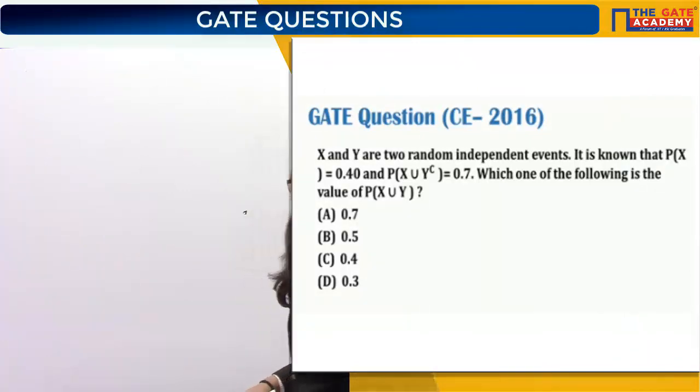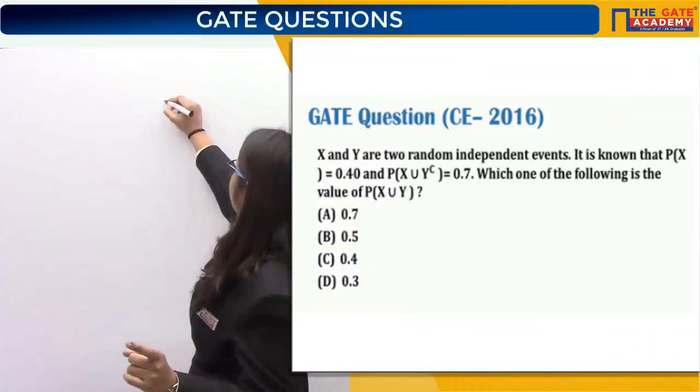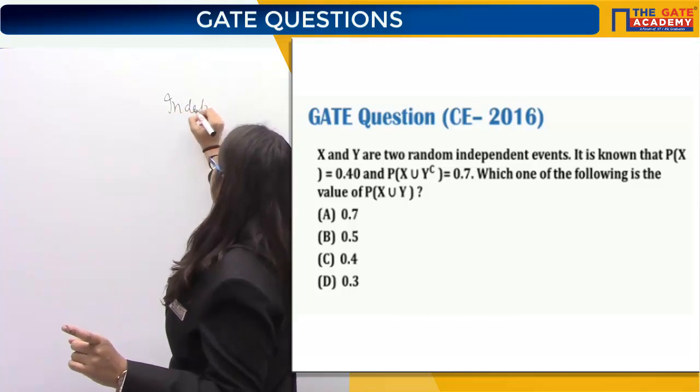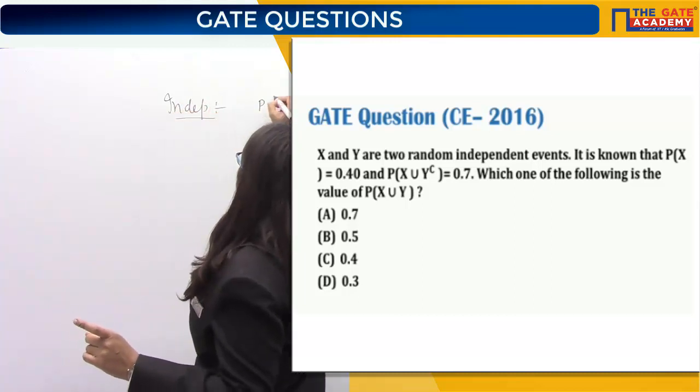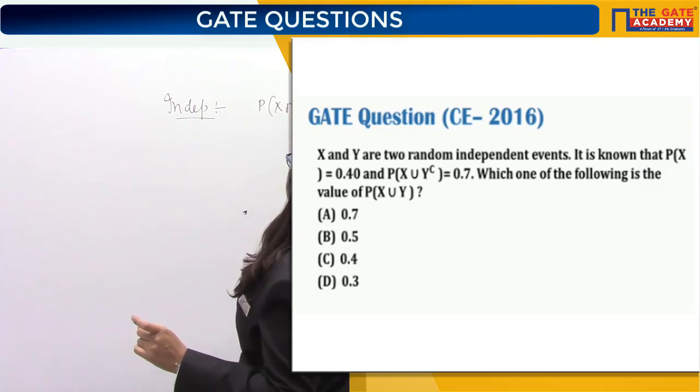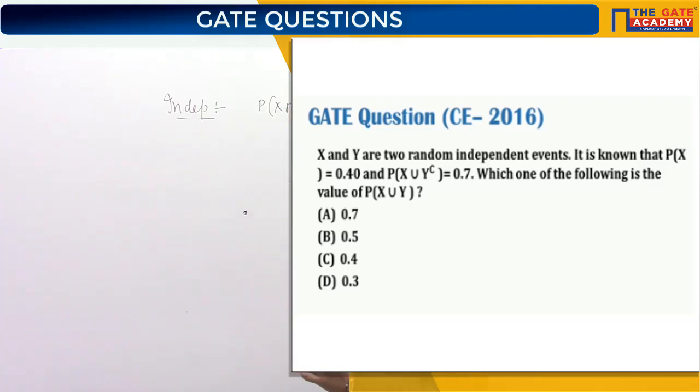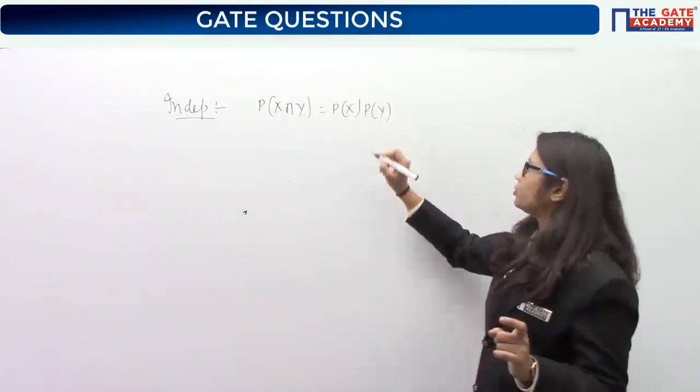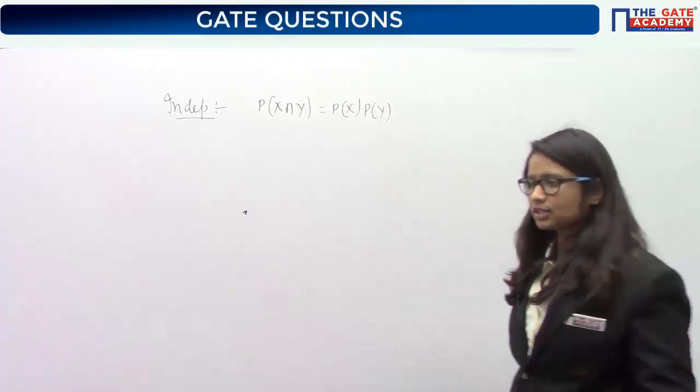So it is given that x and y are two random independent events. Condition given independent. From this word itself, you should be able to know that probability of x intersection y will be what? Px into Py. We have proved it yesterday or in the last class, yes?